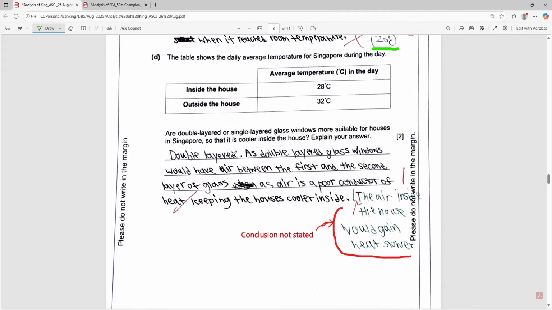Okay, this one he answered correctly. He's given 1 mark out of 2 marks. Why? Because the conclusion was not stated. Okay.